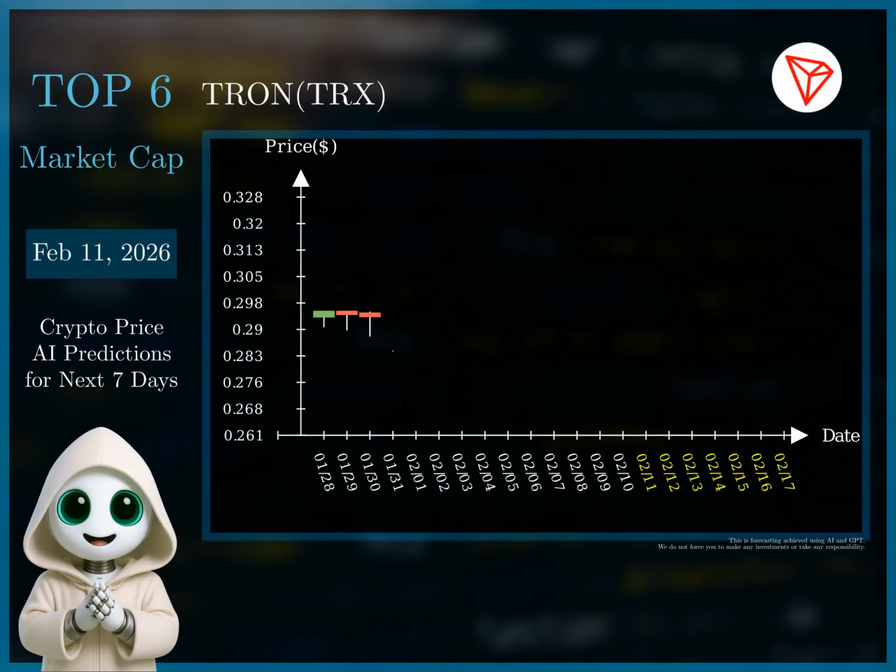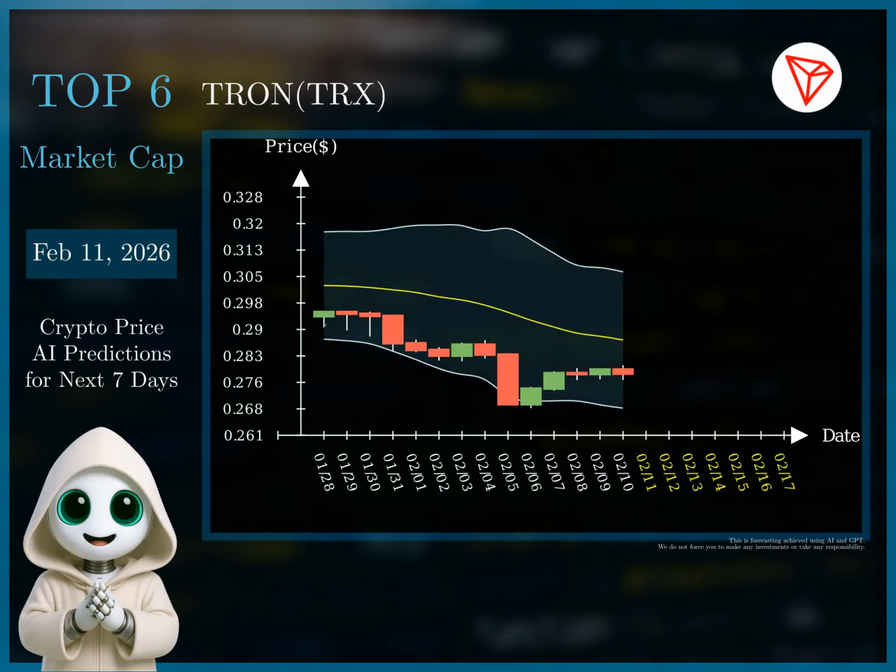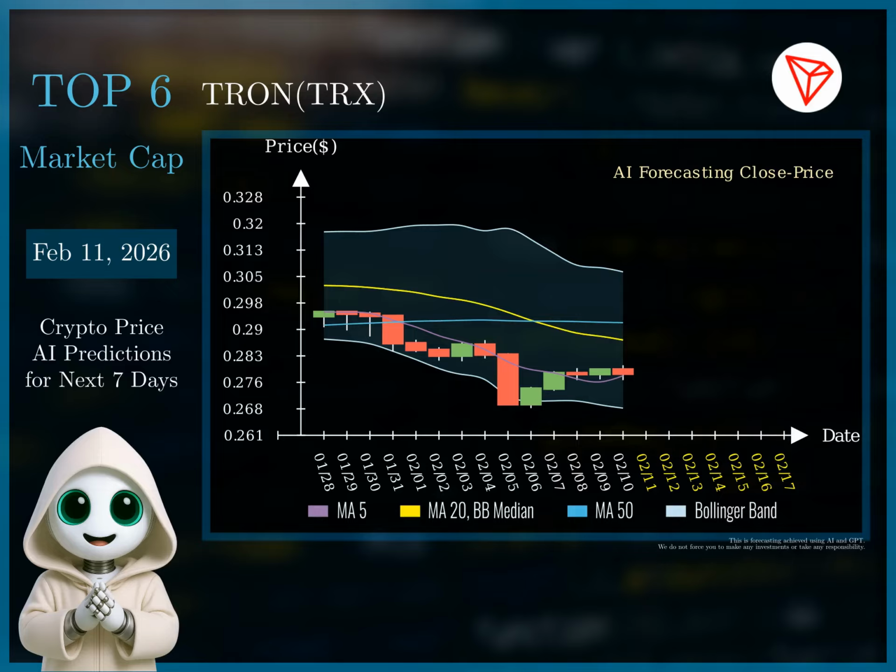Based on the historical data and forecast, TRON exhibits a downtrend with fluctuating volatility. The RSI consistently hovers below 50, indicating a weakening momentum. The forecast suggests a continued downward trajectory, with prices potentially reaching $0.271. Considering these factors, I recommend a short position strategy. We will enter a short position at $0.278.